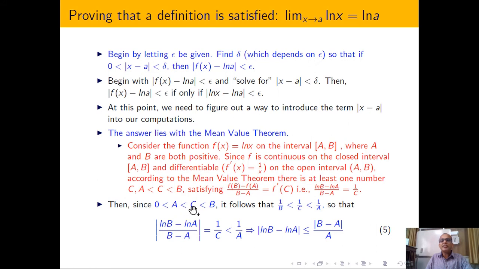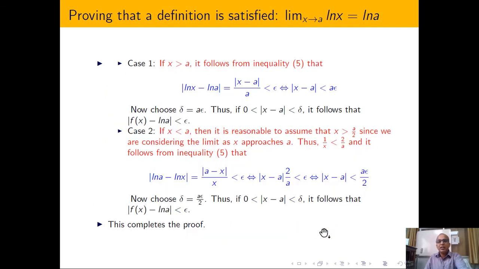Now since in between I have some point c, it is possible to show that 1/b is less than or equal to 1/c, which is less than or equal to 1/a. So using this relation, I am going to write ln b - ln a in terms of b - a, because if you start from f(x) - ln a, you have to come to x - a. For that reason we formulate the inequality like this, and this is obvious. From this inequality I can write like this. Now I have two situations. It might be that x is greater than a, or in the second situation x is less than a. It means that I have to approach from both sides, the left hand side and the right hand side.